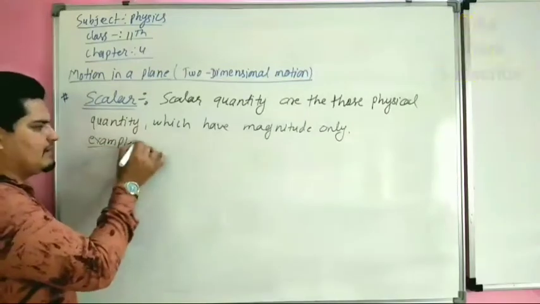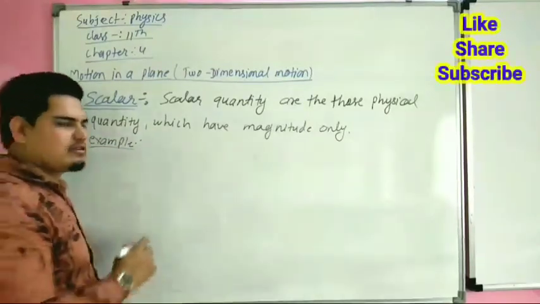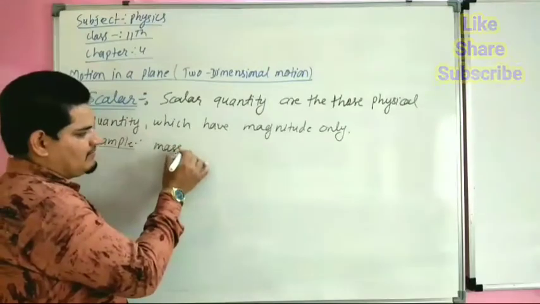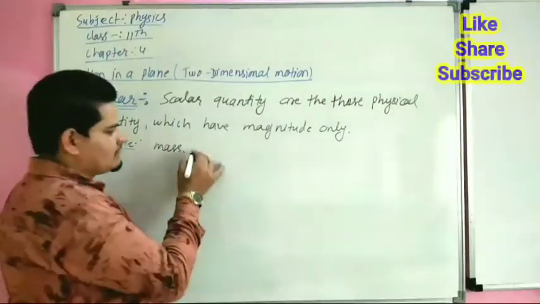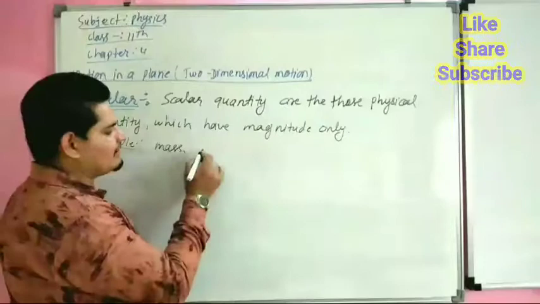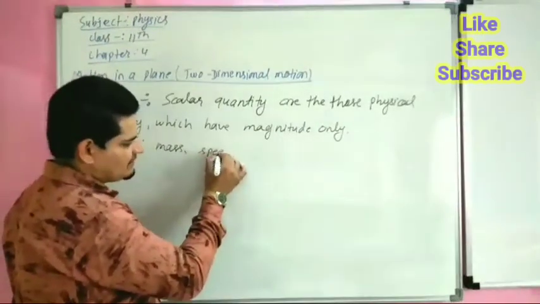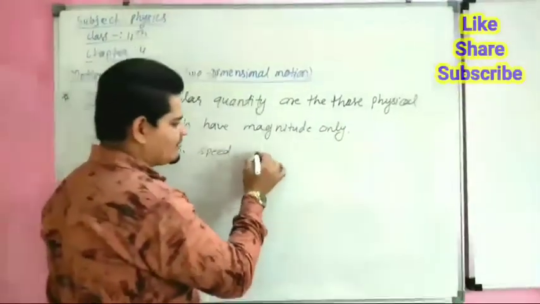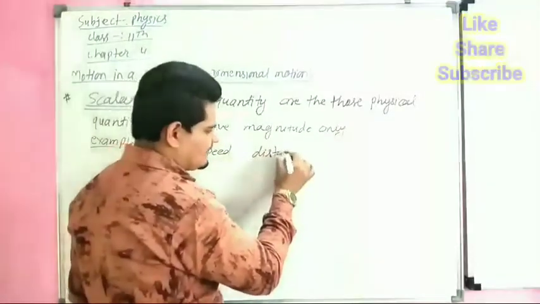Example: mass of a book. Mass is a scalar quantity, speed is a scalar quantity, distance is a scalar quantity.